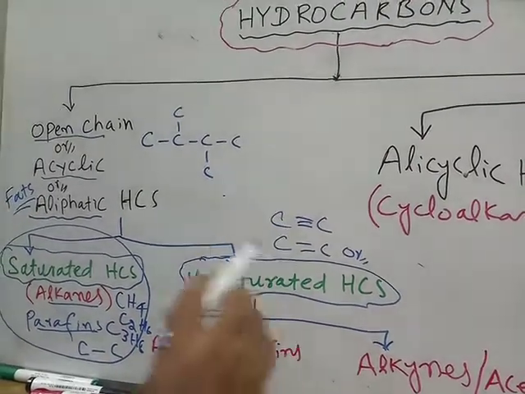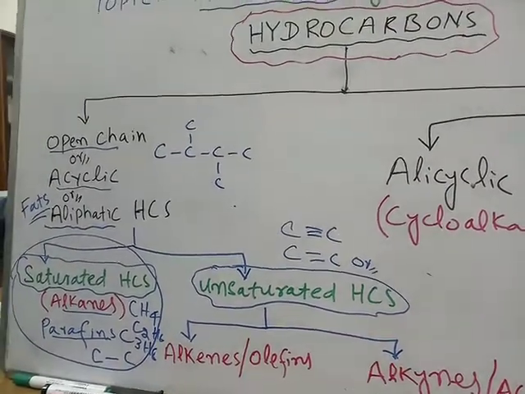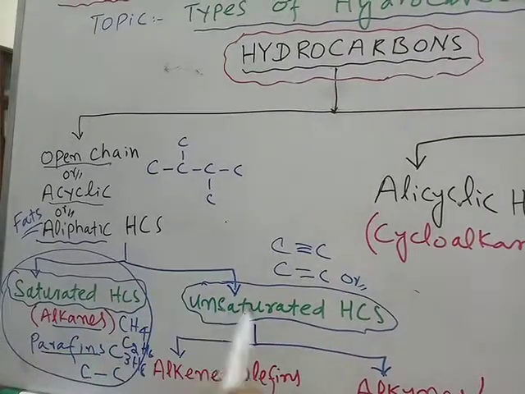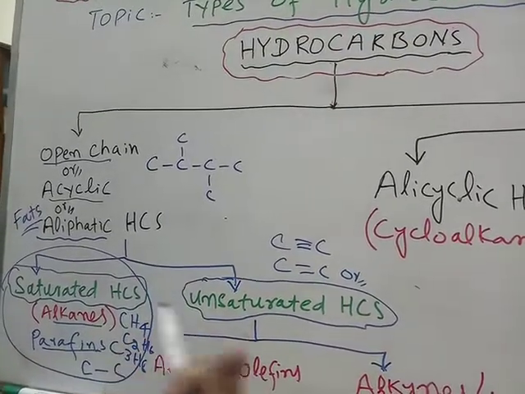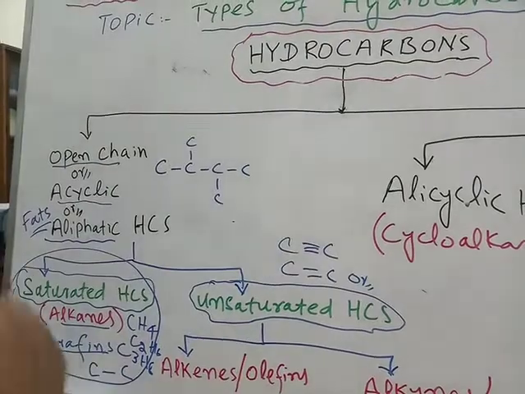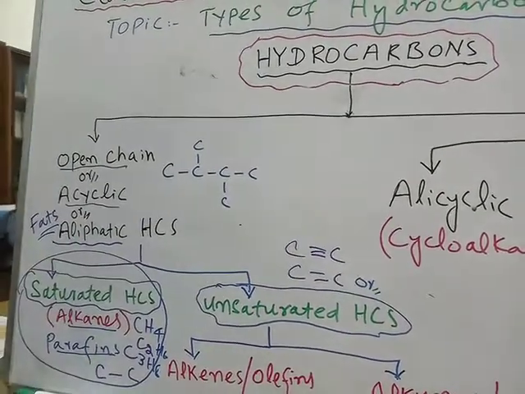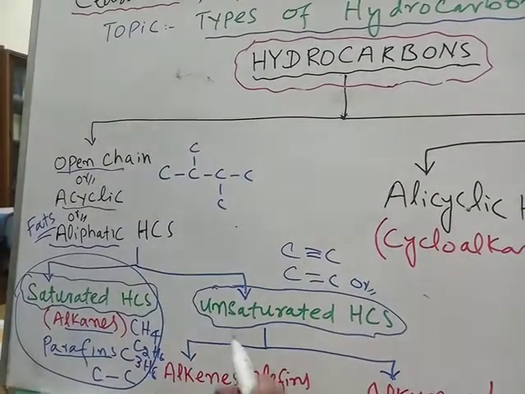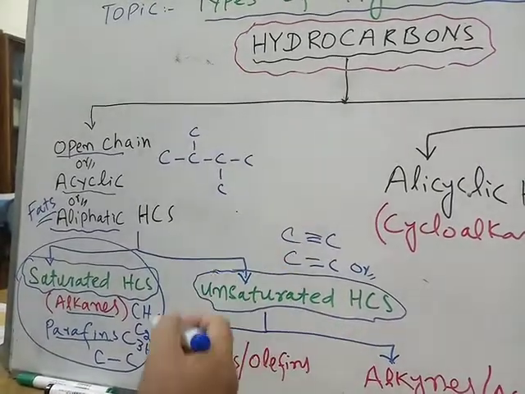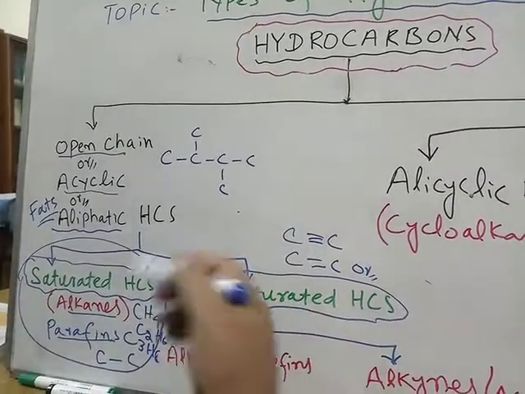So unsaturated hydrocarbons are those which contain at least one multiple bond. Multiple bond means double bond or triple bond. Such hydrocarbons are called unsaturated hydrocarbons. Examples are ethene, ethyne, propene, propyne, and many others.